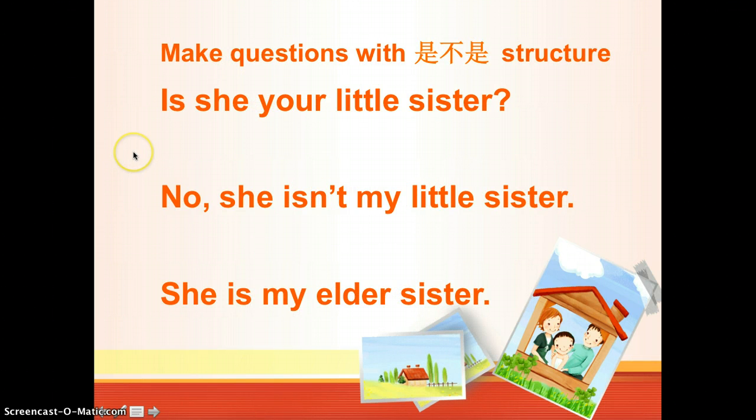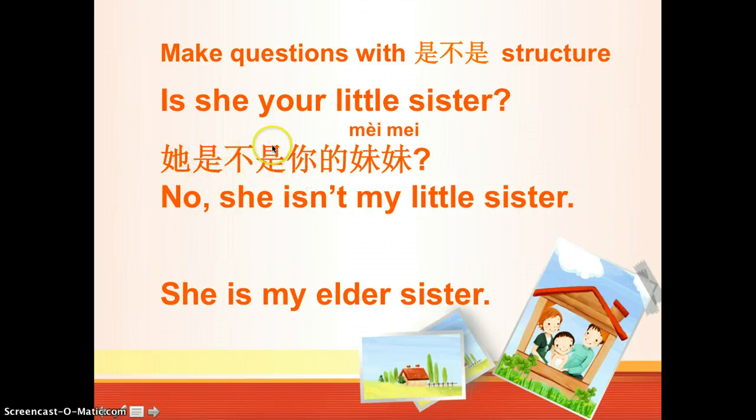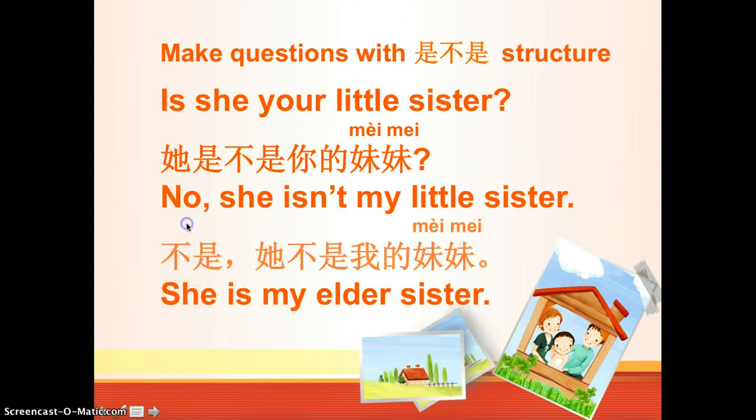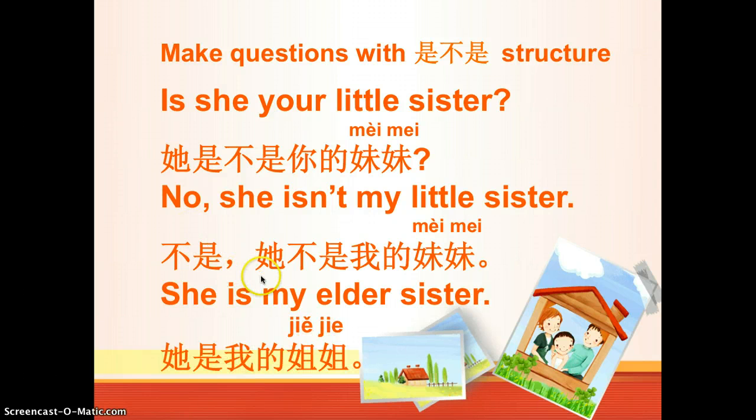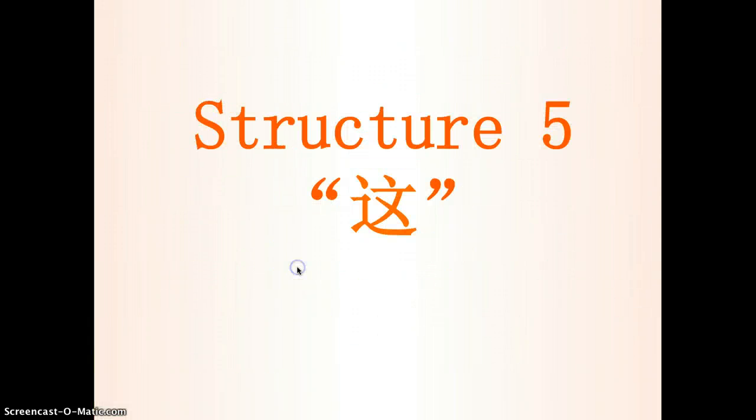And then let's do this again. Is she your little sister or not? 她是不是你的妹妹 right? 是不是 structure. Is she or she is not your little sister? Now let's do a complete answer for this question. 不是，她不是我的妹妹。Let's assume she is my elder sister. That would be 她是我的姐姐。Okay, so 她是不是你的妹妹？不是，她不是我的妹妹，她是我的姐姐。Okay, next structure is 这。Still remember what is 这？这 is a pronoun.